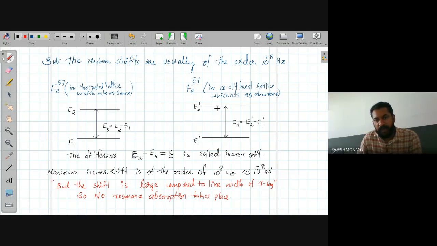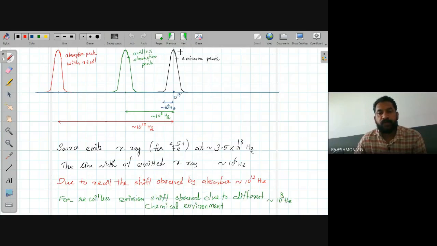If both the ions are in the same environment, then this shift will be zero. Depending on the environment of the ion, there may be a shift that is called isomer shift. This isomer shift is usually of the order of 10 raised to 8 hertz. In terms of energy, it is of the order of 10 raised to minus 8 electron volt. This shift is large compared to the line width of the gamma ray. Okay, so there is no possibility of resonant absorption.